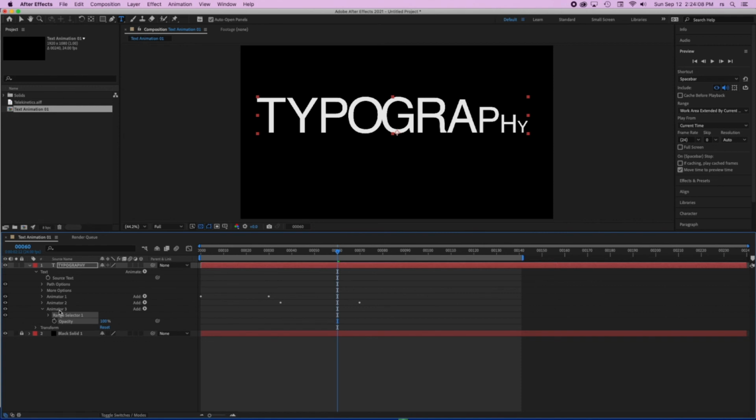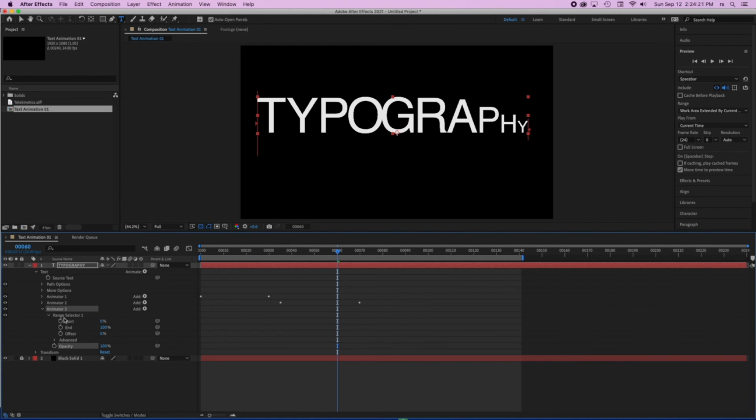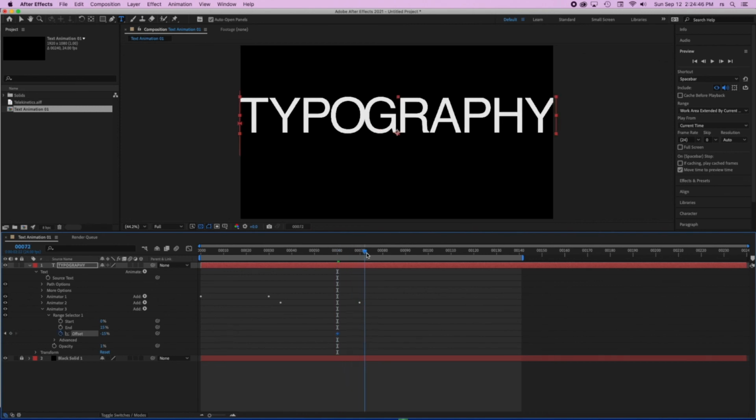When I do that, then I have the animator number 3 happening there, and I want the opacity to be 0. Okay. But I want to make sure that I do select a range. So maybe the range is going to be from 0 to 15, similar to the previous animator. So when I do my opacity, only that 15% is going to disappear. And guess what? I'm going to animate again the offset, starting at -15. I add a keyframe, and then overlap that, and make sure that at frame 90, my offset is all the way to 100.